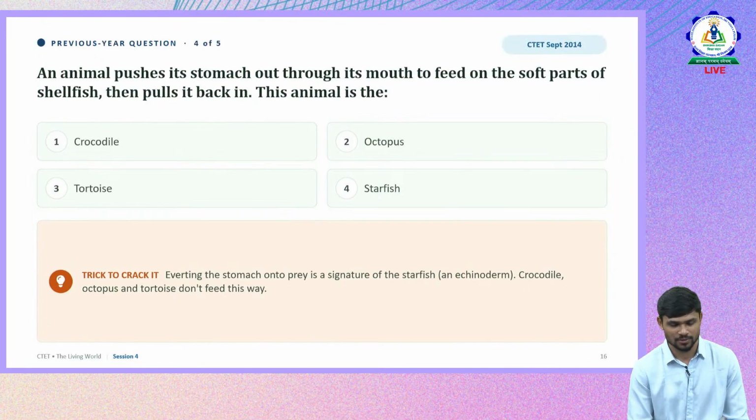So let us move forward. The question from 2014: an animal pushes its stomach out through its mouth to feed on the soft parts of the shellfish.